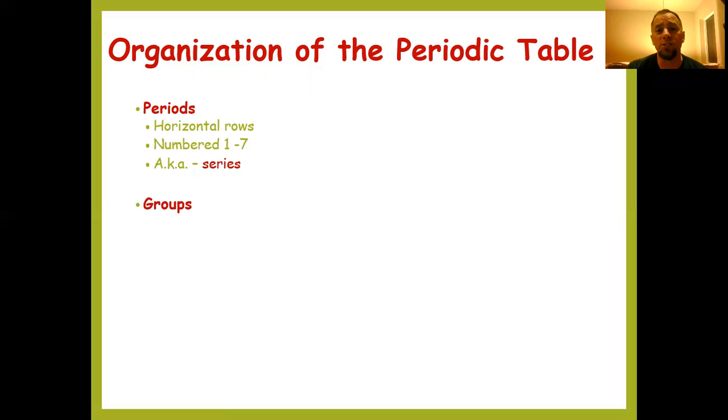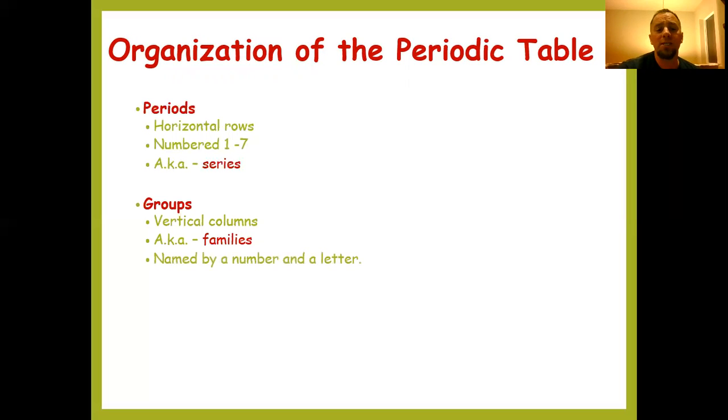Also, the elements are arranged in groups, and groups are vertical columns. So sometimes you might hear me referring to those as column 1 or column 2, also known as group. So group 1, group 2, and we'll go into some examples of these as well. Also known as families. So we did a worksheet where we looked at some of these different families. So just know that families and groups and columns are all kind of the same thing.